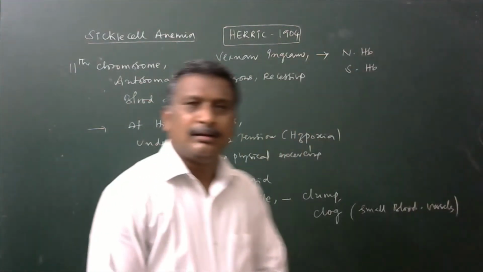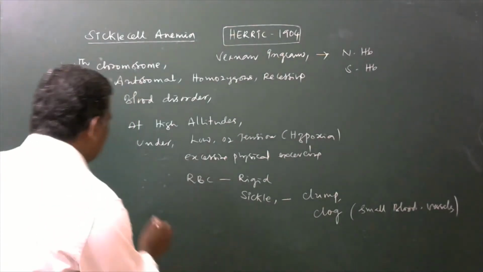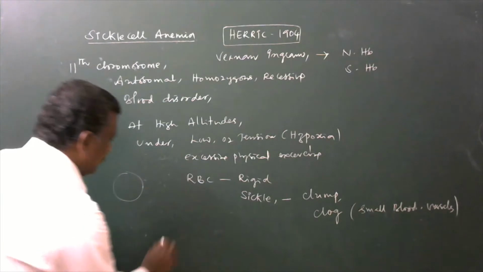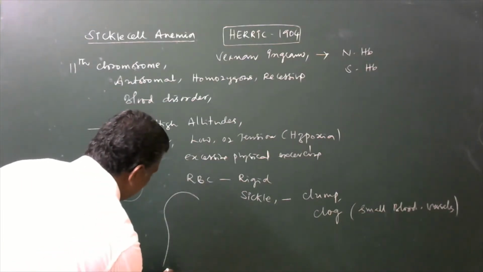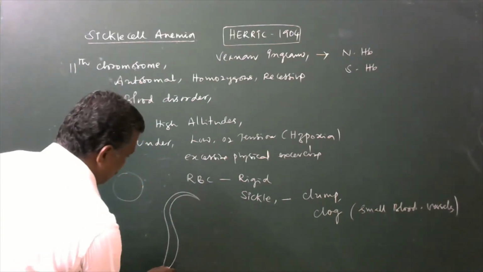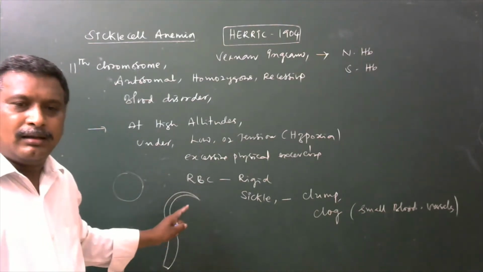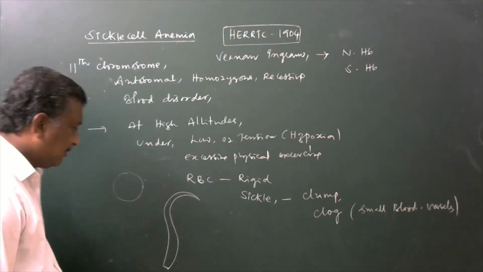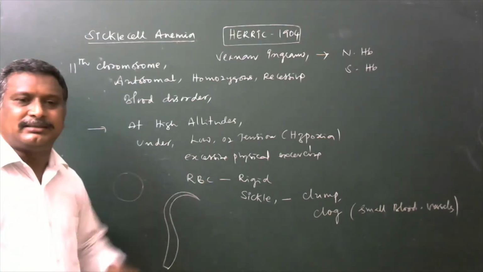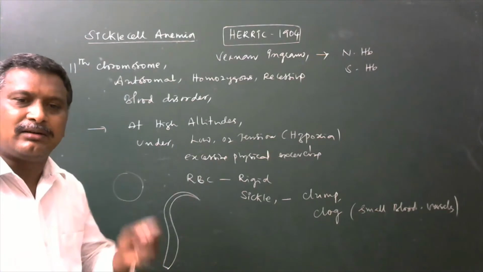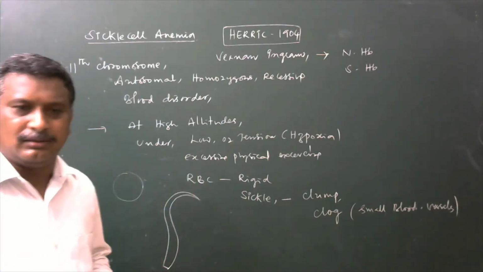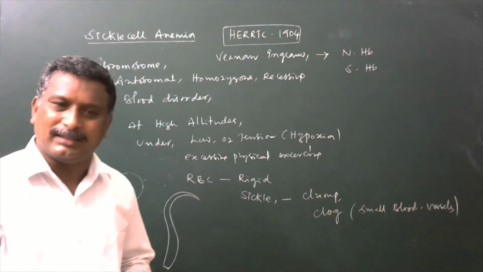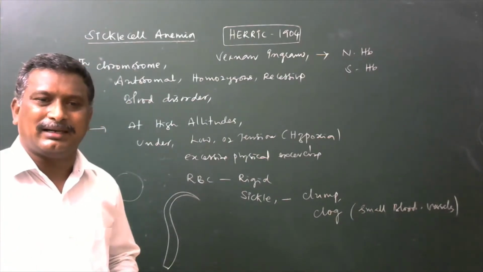Okay, what will happen? The structure of a normal RBC will be like this, but the structure of a sickle celled RBC is like this. These sickle celled RBCs, when they travel in the narrowed lumens of blood capillaries, may break the endothelial layer of the blood capillaries. They may cause damage to the blood capillaries.